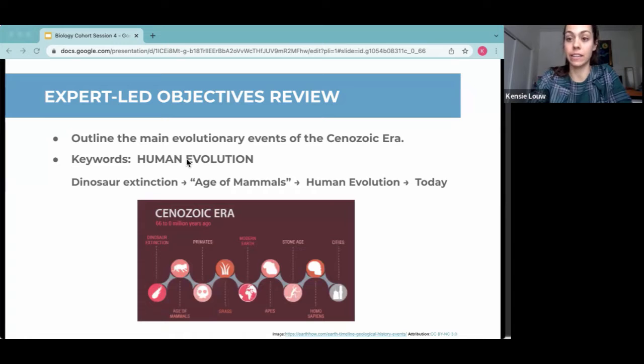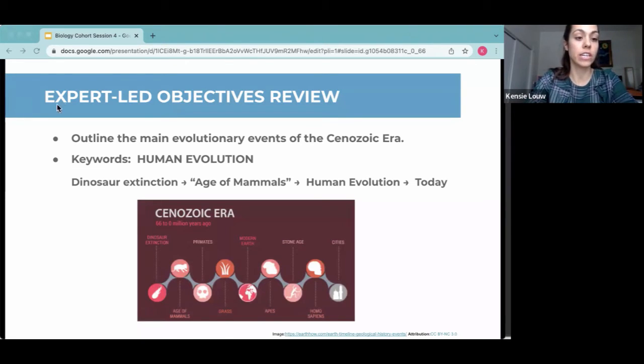So like I said, the Cenozoic era spans from about 66 million years ago to present day, and it is further broken down into 3 time periods: the Paleogene, which is 65 million years ago to 23 million years ago, the Neogene, which is 23 million years ago to about 2.6 million years ago, and the Quaternary period, which is 2.6 million years ago to present day.